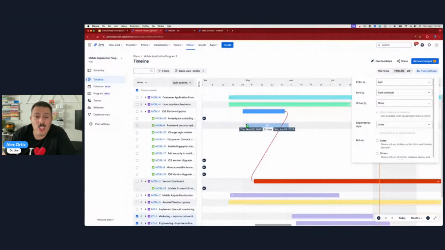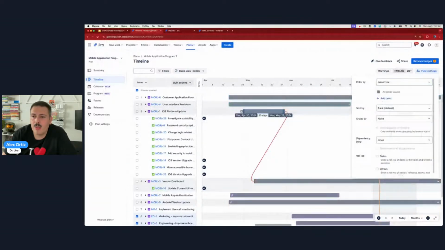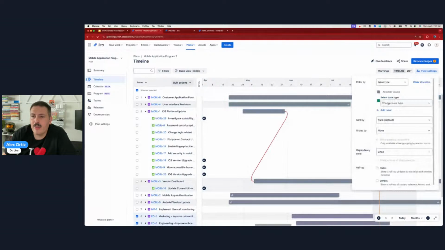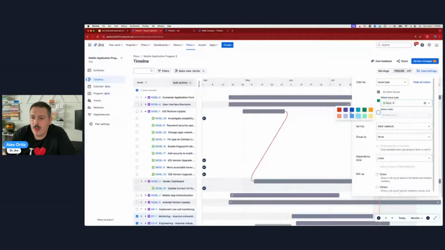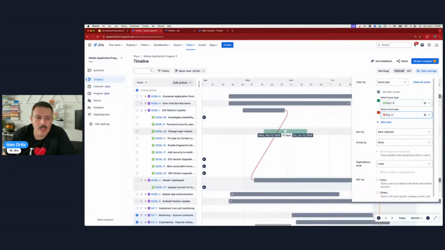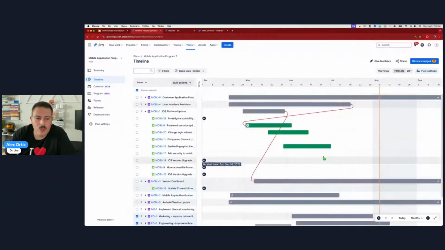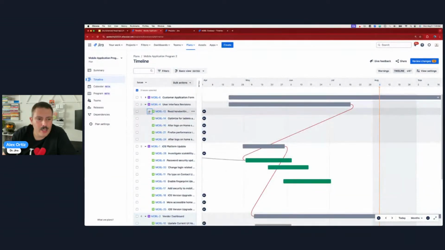Or you can do it by issue type. So I can say all my stories are going to be green, and then all of my bugs are going to be red, and then everything else is going to be gray. So you can add the colors based on that, and that'll start manipulating these lines here. So as I add dates to my plan, you can see that the stories are green, the epics are gray, and then where was my subtask?